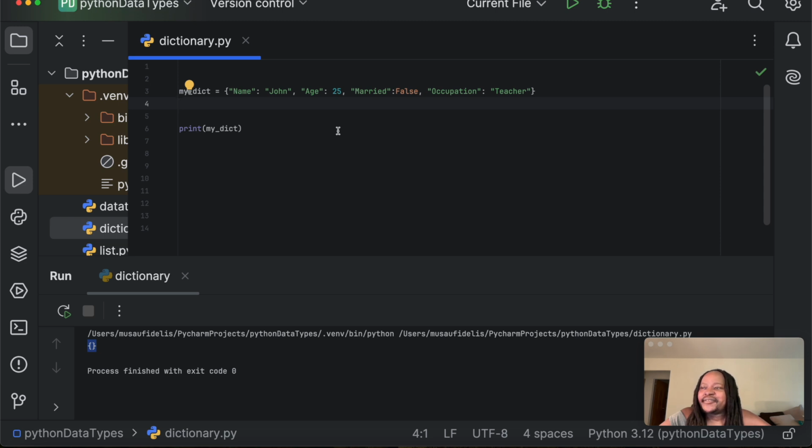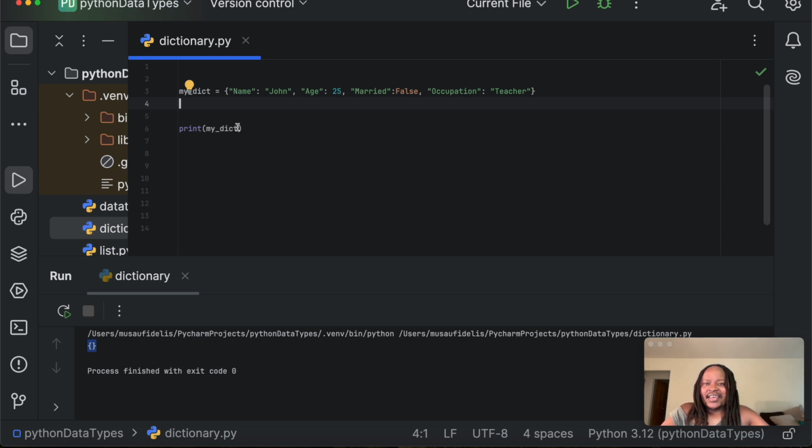For instance, we have our dictionary here called my dict. It has a key of name, which we assigned to John. It also has a key of age, which we assigned to 25. It has a key of married, which we assigned to false. And it also has a key of occupation, which we assigned to teacher.